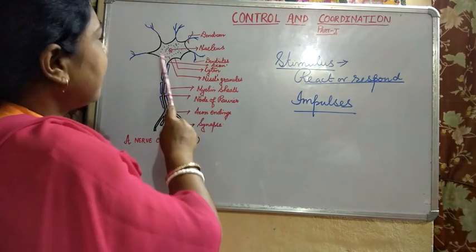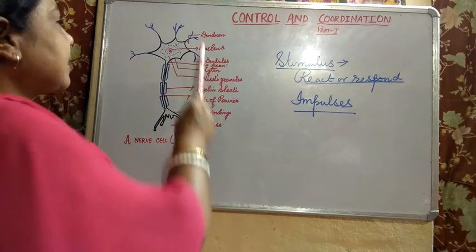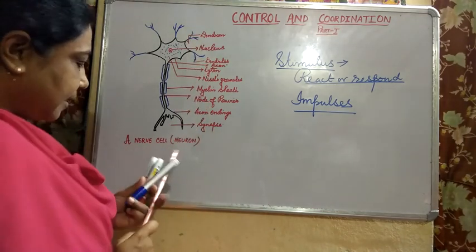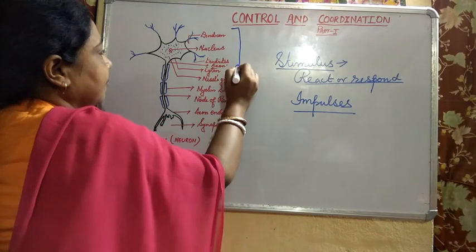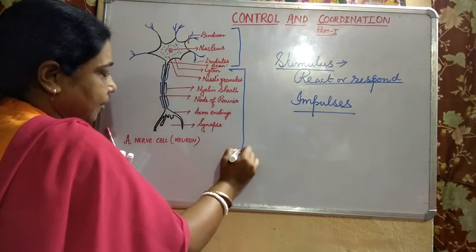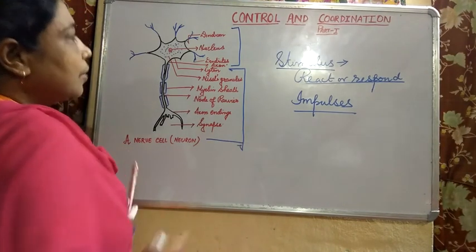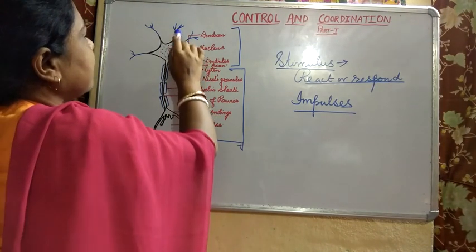See children, I hope the diagram is visible to you all. This is one part of the neuron, and this is the other part of the neuron. What you see, there are certain projections.